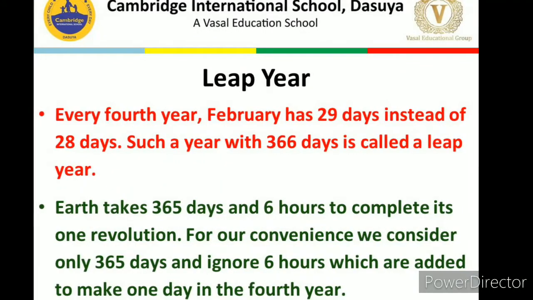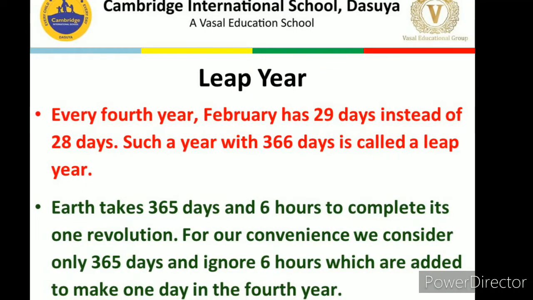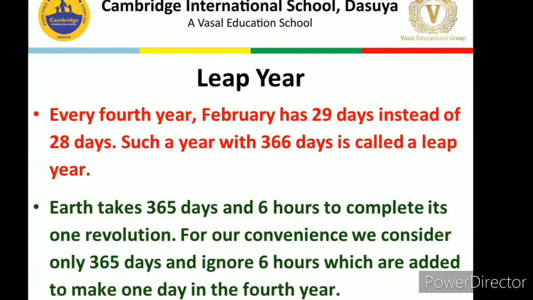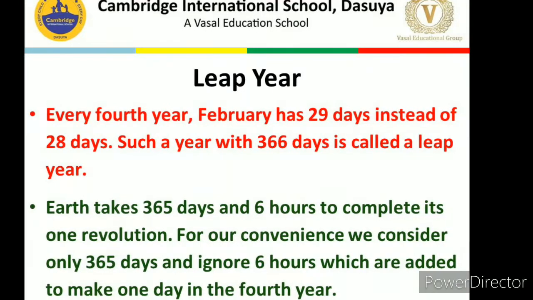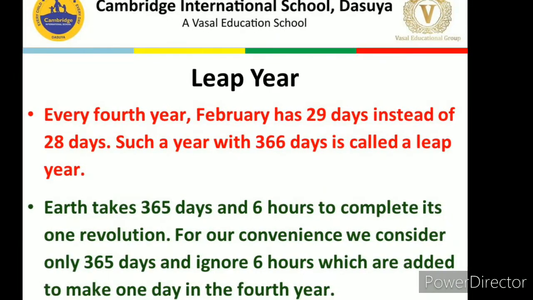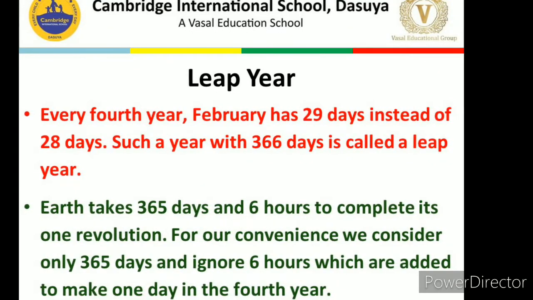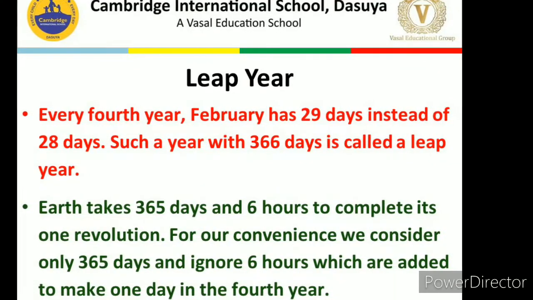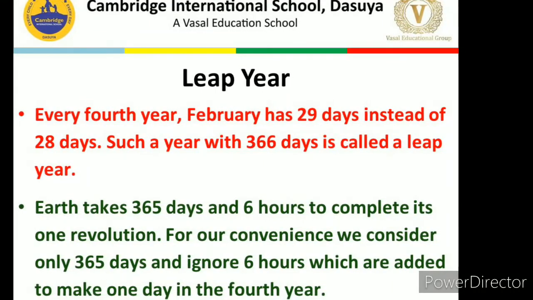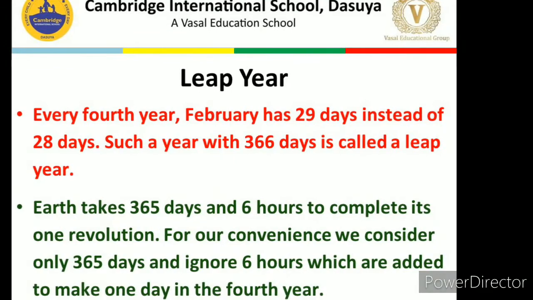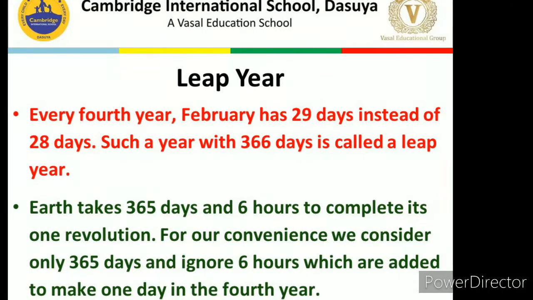Again in the second year there will be another 6 hours, which total 12 hours. In the third year also there will be 6 hours added, totalling 18 hours. And in the fourth year those 6 hours are added again and become 24 hours. And 24 hours is equal to 1 day, which is added in the month of February every fourth year. So every fourth year we have 366 days instead of 365 days.